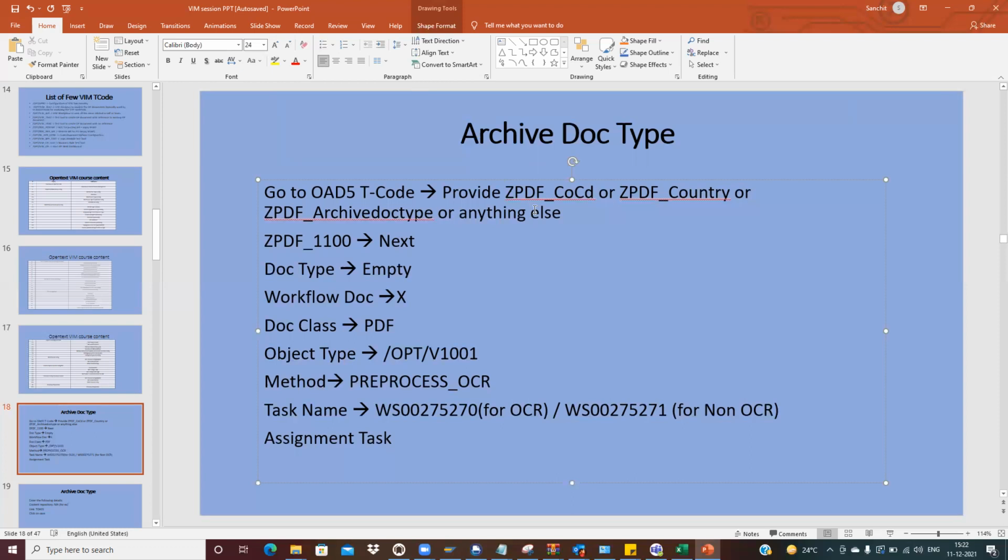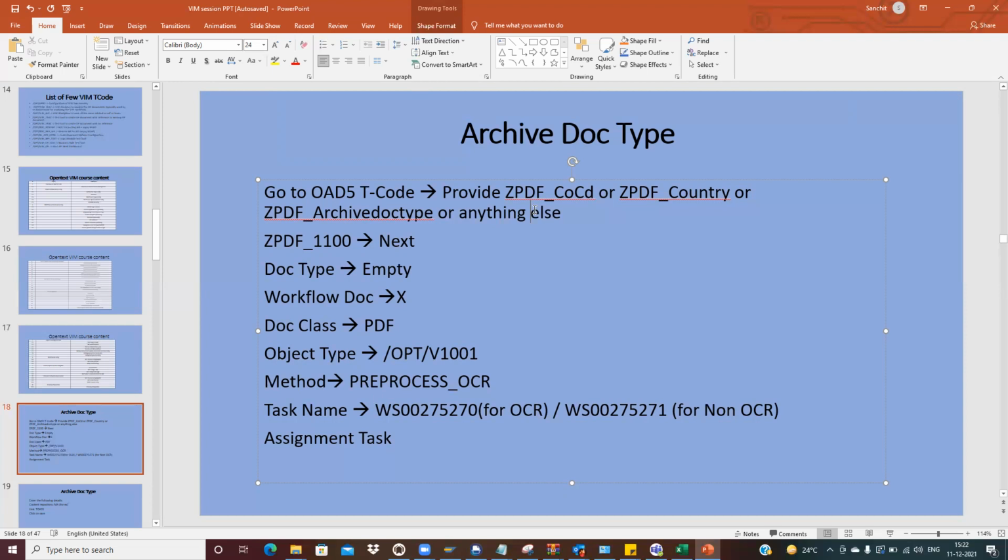Now we have another concept called the DP doc type, and that I will discuss in the next slides. Just to give an overview, this is the archive doc type where exactly my archive doc ID gets created, and that is the unique ID to get my invoice copy. Every archive doc ID is linked with my DP doc ID also.